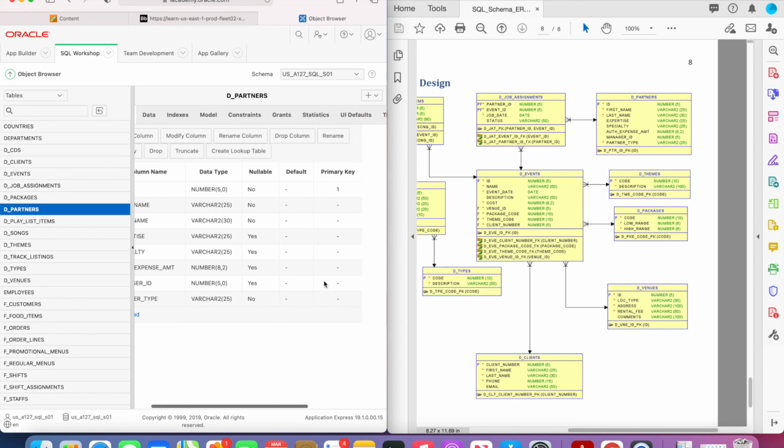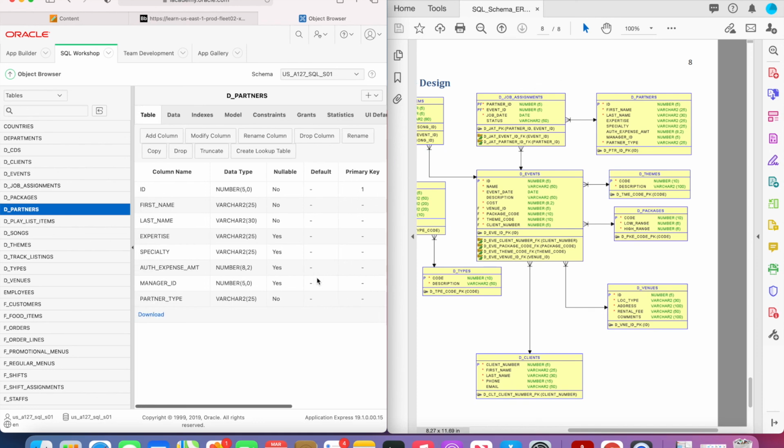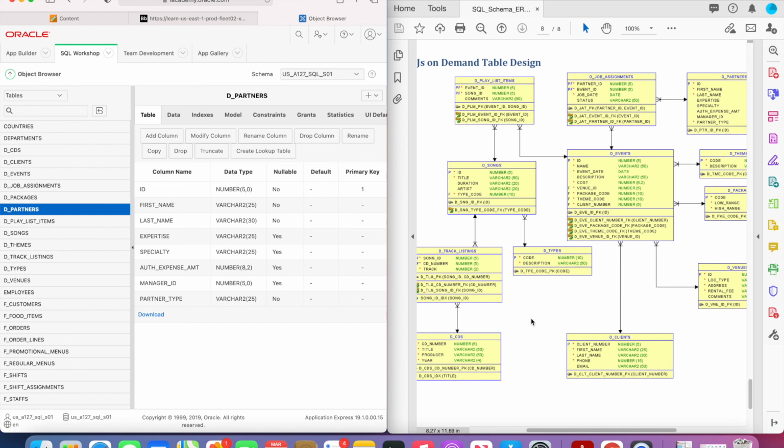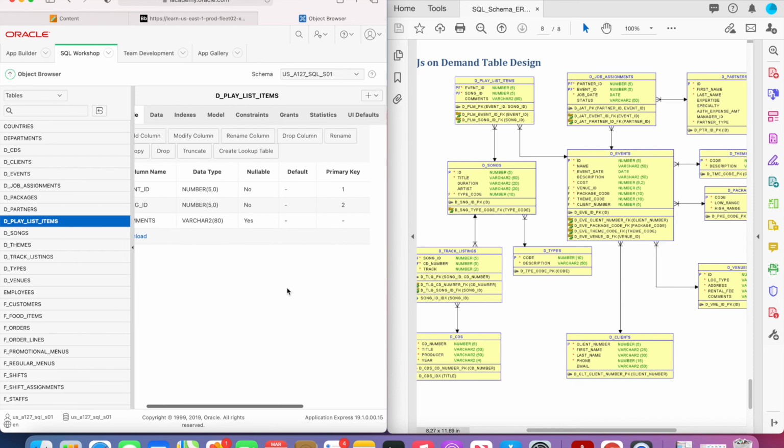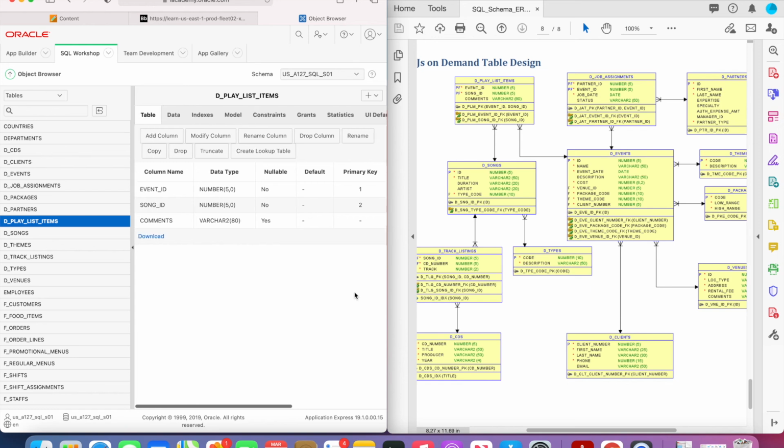And then it also has the primary keys marked on here. So if any of these have two primary keys, like the playlist items, if you click on that, you can see this is primary key 1 and primary key 2. So those are the ERDs for the tables that you will be working with as part of the database programming section of this course. I hope that this video was helpful and informational for you.